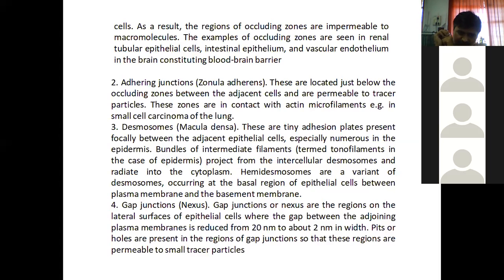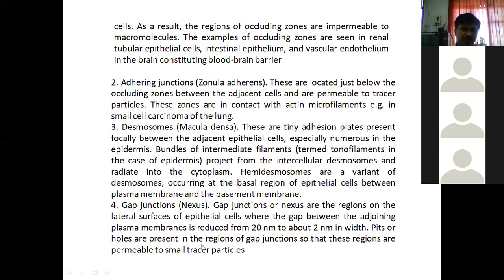Remember it here. Gap junctions or nexus are the regions on the lateral surfaces of epithelial cells. Here, the gap between the adjoining plasma membranes is reduced from 20 nanometer to about 2 nanometer in width. Almost that becomes one-tenth.